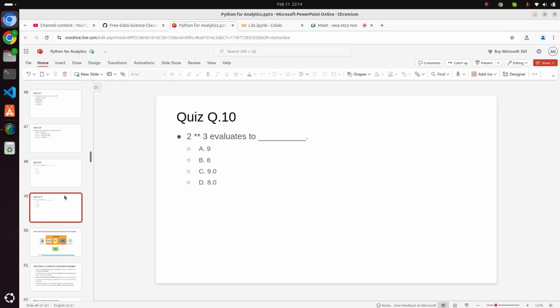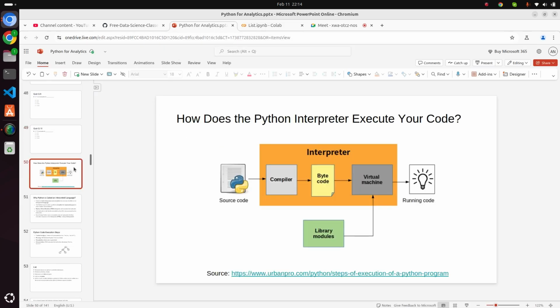I hope you understand a few concepts. Now let's understand this one. This is an interview question. How does the Python interpreter execute your code? To understand this, let me go to the slideshow, from the current slide.